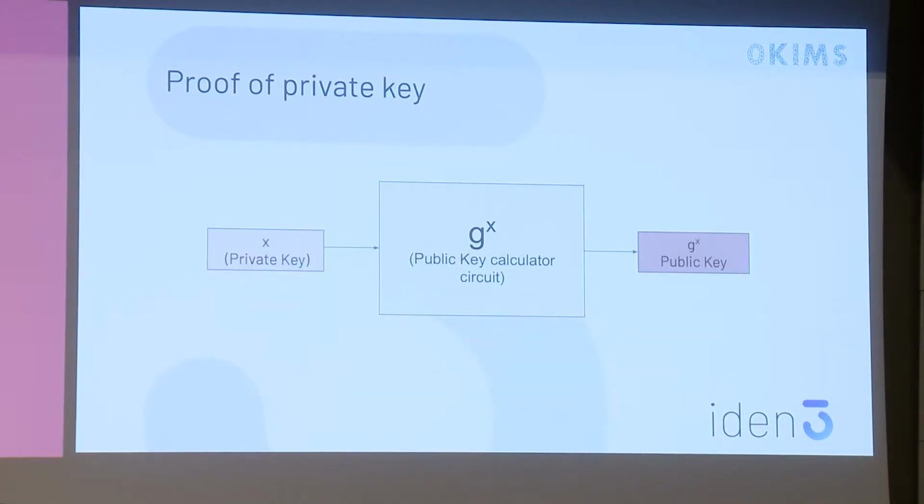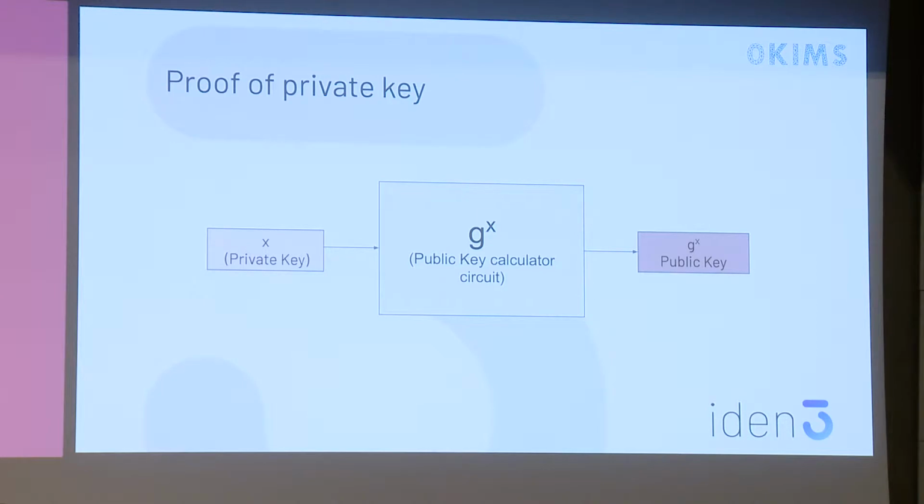Okay? Another zero-knowledge proof that we can do that's also very interesting is, for example, generating a circuit that generates the public key. So the input is your private key, the output is your public key. So mainly what you are proving here is that you know your private key. This is in normal cryptography, I think it's called proof of custody or something like that. But in general, it's done by signing your public key. When you sign your public key with your private key, that's a proof that you have your private key. Well, we can do exactly the same with zero knowledge. We can prove that we know our private key.